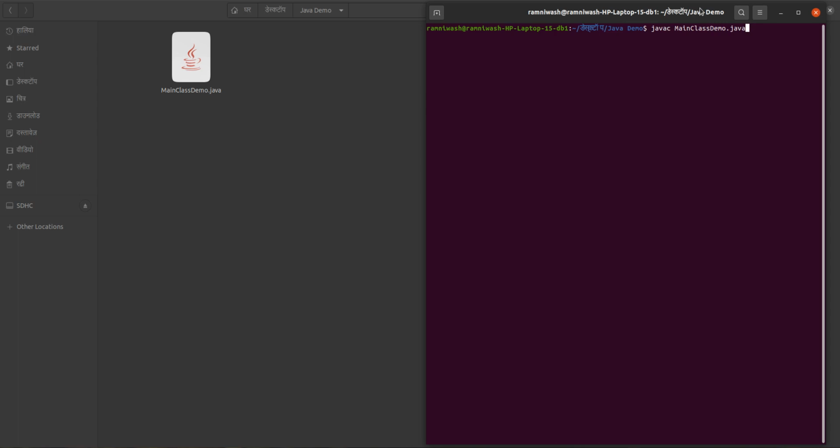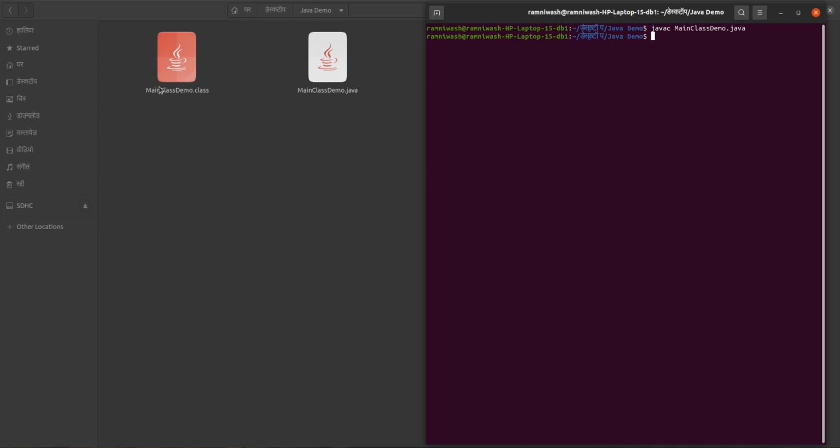A new .class file will be generated with the same name, Main Class Demo.class. It will be converted. See, now you can see two files here: MainClassDemo.class, which is our bytecode file, and MainClassDemo.java, which is our source code. So now we have converted this source code to this bytecode.